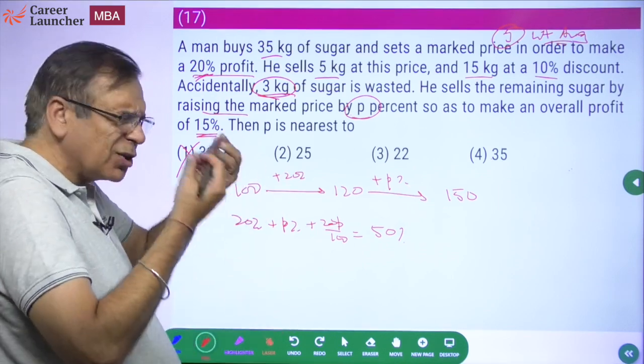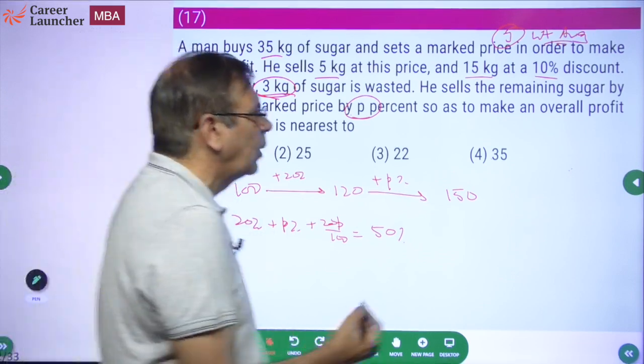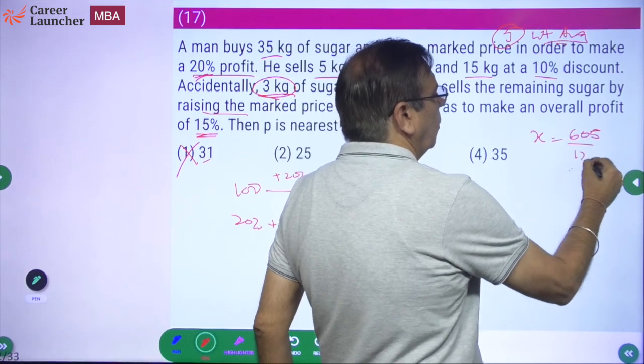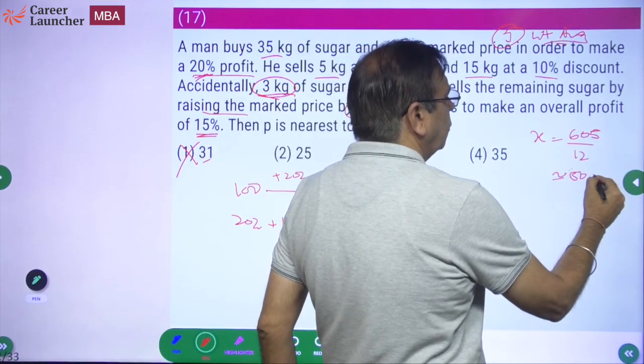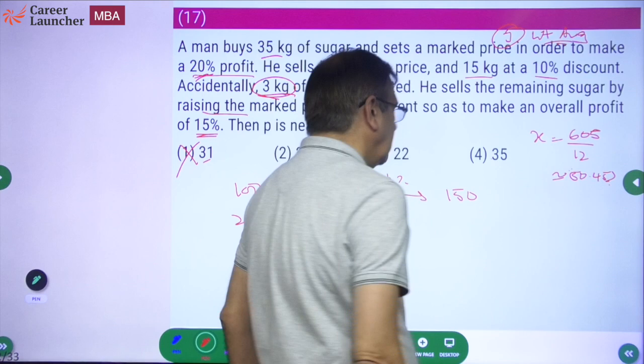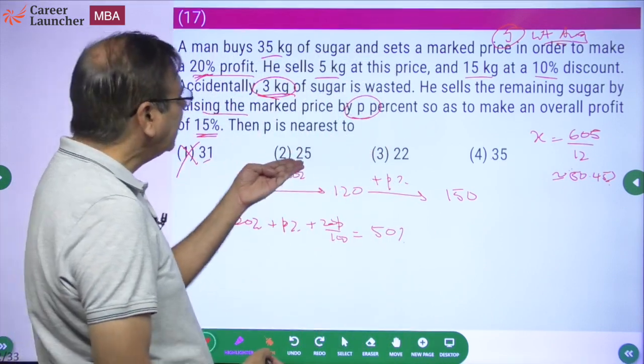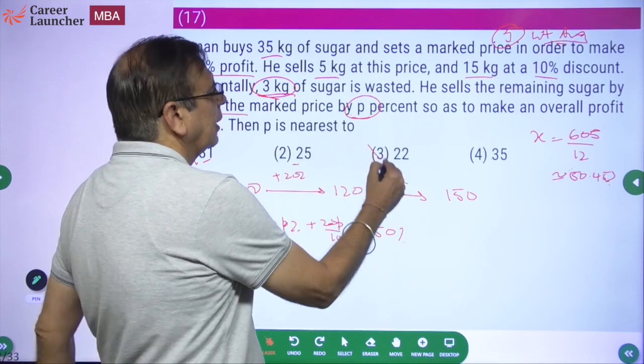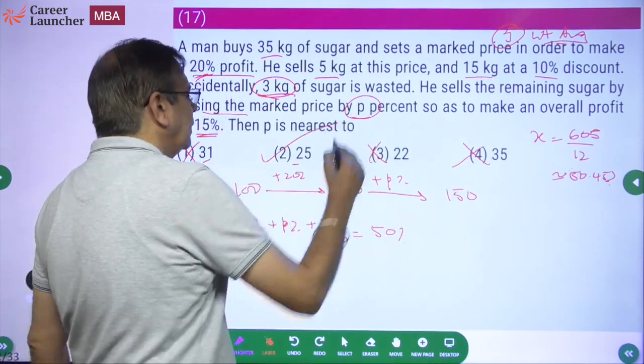My answer should be just marginally more than 50%. Why? Because X was coming out to be 605 by 12, which is approximately 50.45%. Okay. So I need slightly marginally 25.1 kind of an answer. So this is okay. This is lesser. This is very high. Correct answer, choice 2.